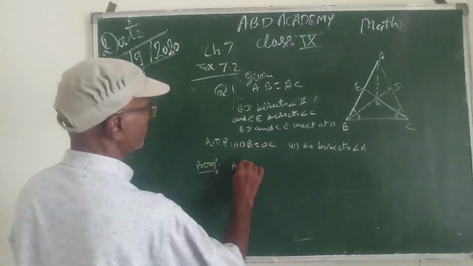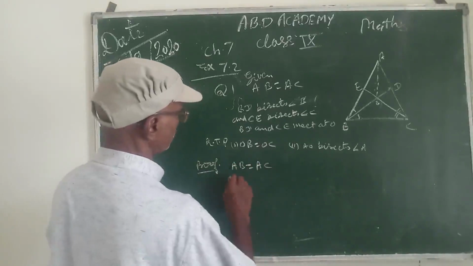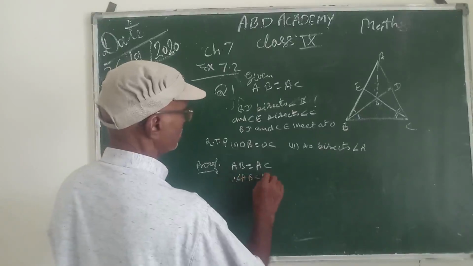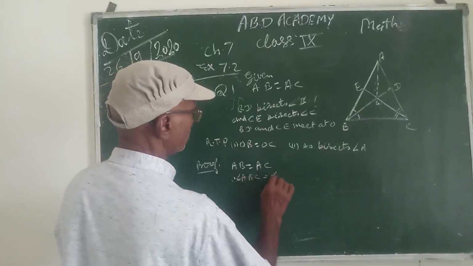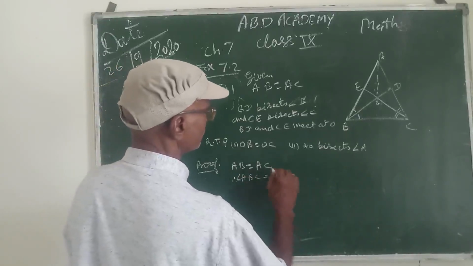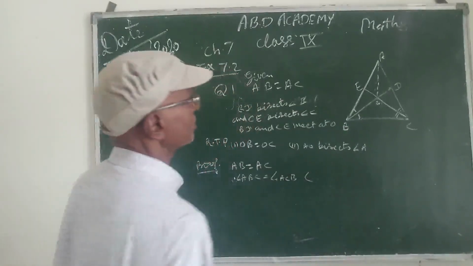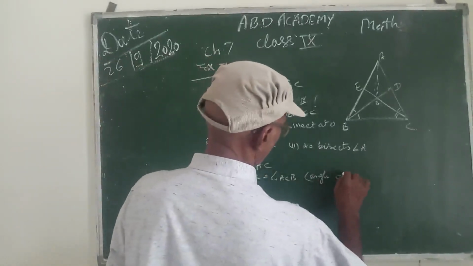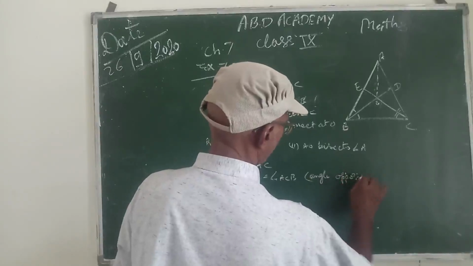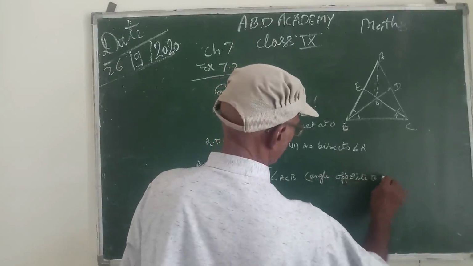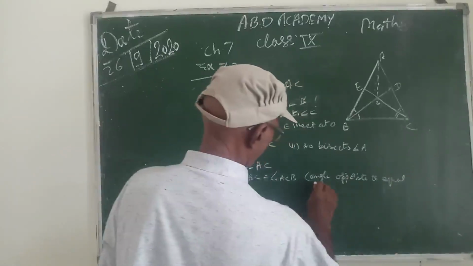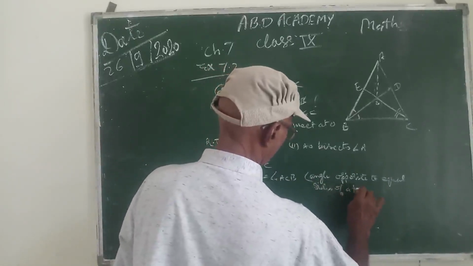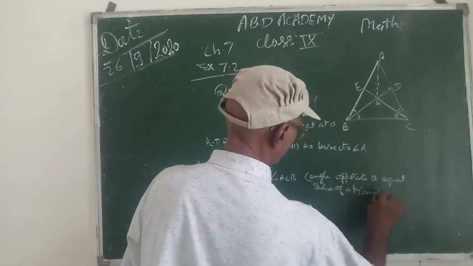Here given that AB equals AC, the triangle is isosceles, therefore angle ABC is equal to angle ACB. The reason behind this is that angles opposite to equal sides of a triangle are equal.